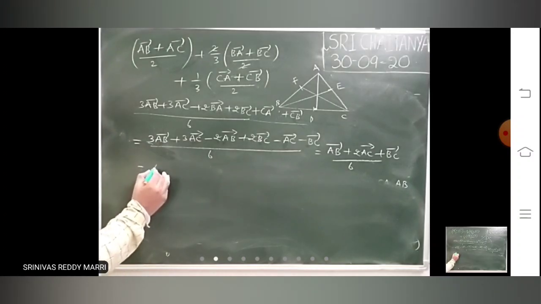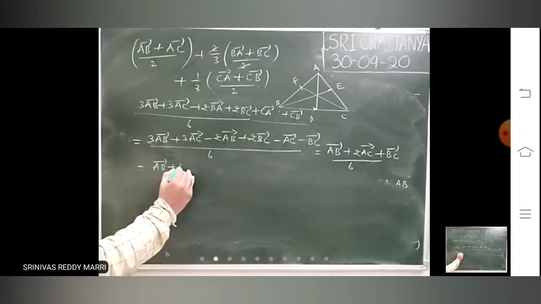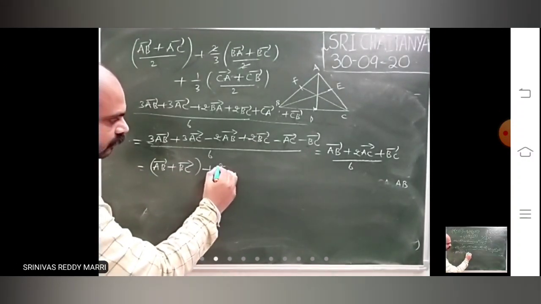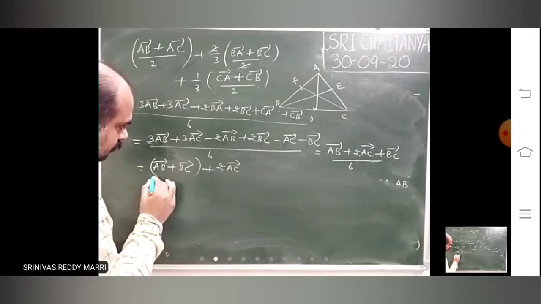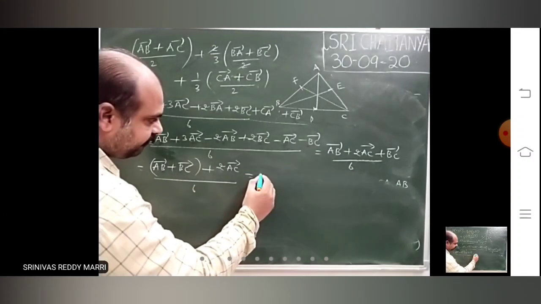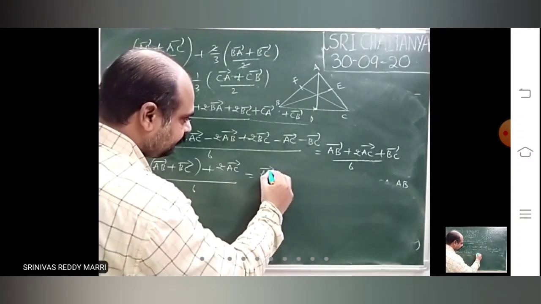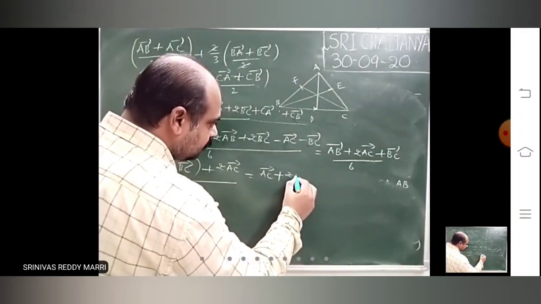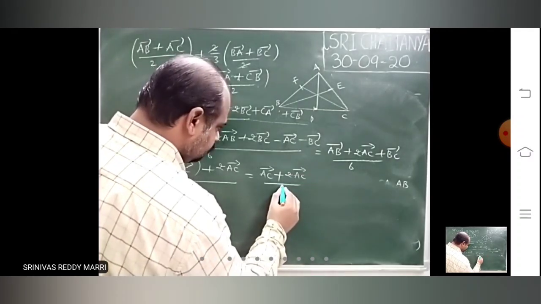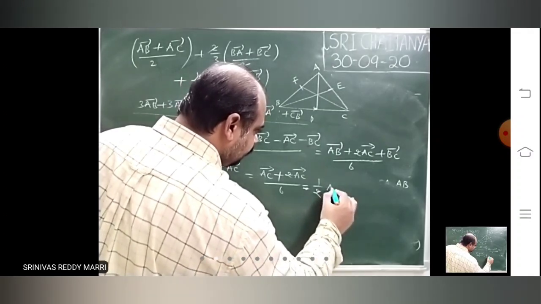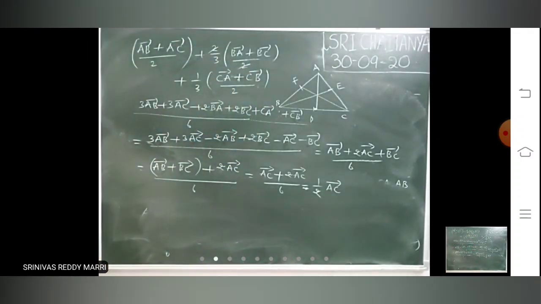You club that. Now AB plus BC, B strikes off. That is nothing but AC bar, according to the triangle law. AB plus BC is AC. So that means 3AC bar divided by 6, that means 1 by 2 AC bar. That is the answer.